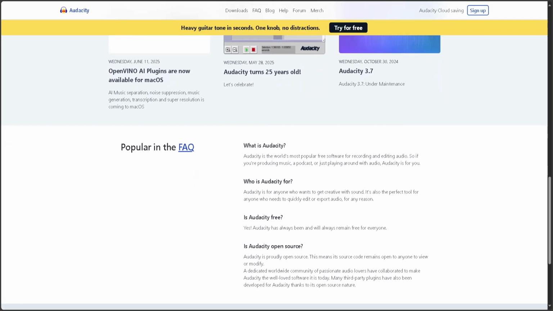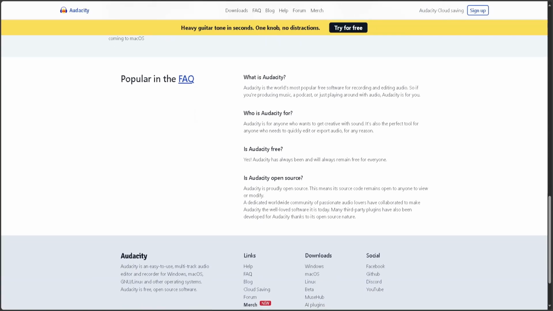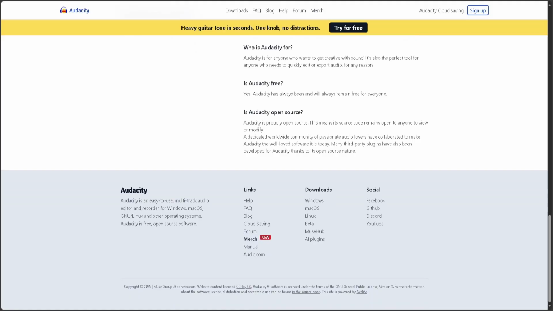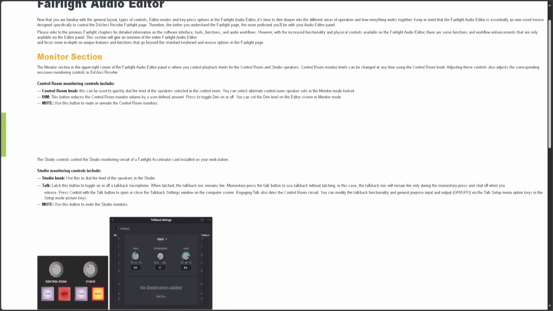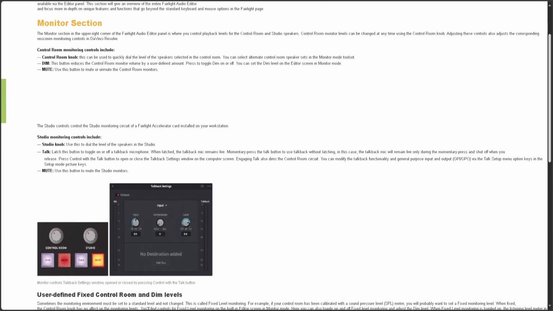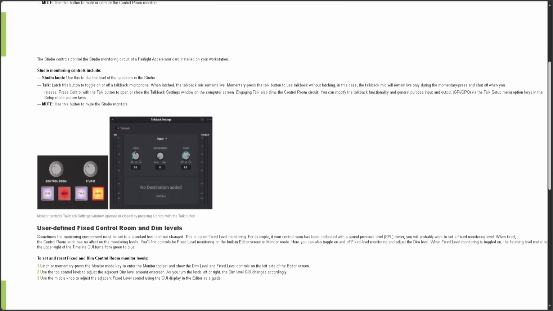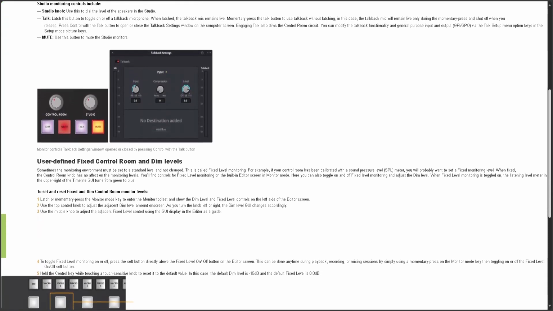Fairlight, part of DaVinci Resolve, is a professional-grade audio editor designed for post-production. It offers multi-track editing, advanced effects, noise reduction, and full integration with video projects. It's ideal for creators who need precision and professional tools for high-quality audio work.